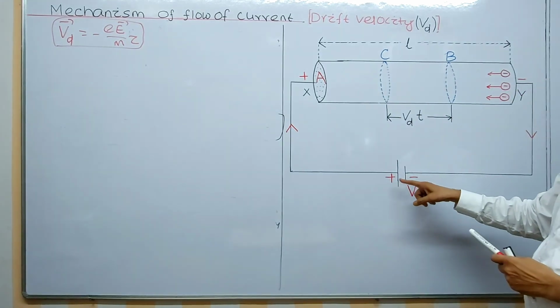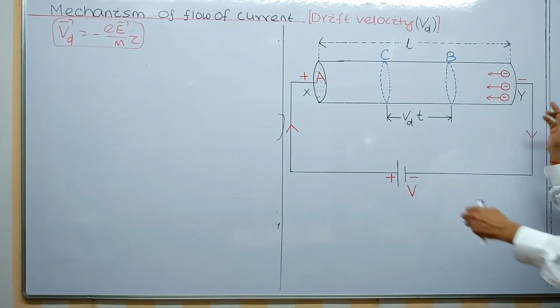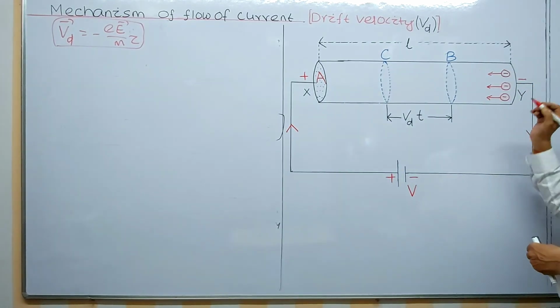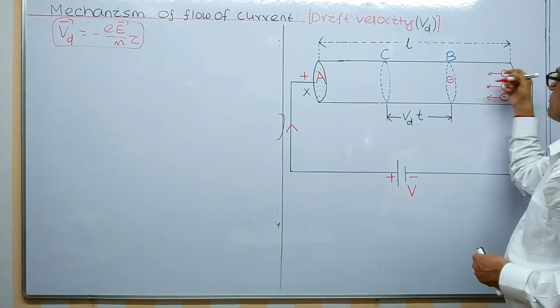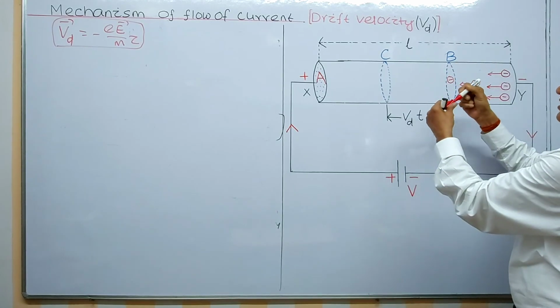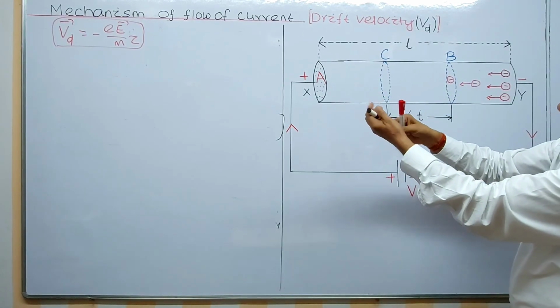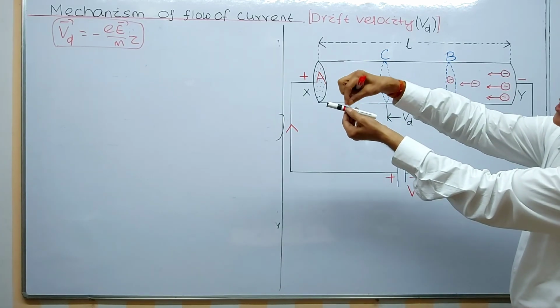Now a battery is applied, so that electrons inside it will drift from negative towards positive. XY is the length of the conductor. Imagine that during the drifting, electrons are coming like this, and here this is a section. I think you are able to follow what a section is. You can see the red stripe. Electron moving, I am taking a section here.